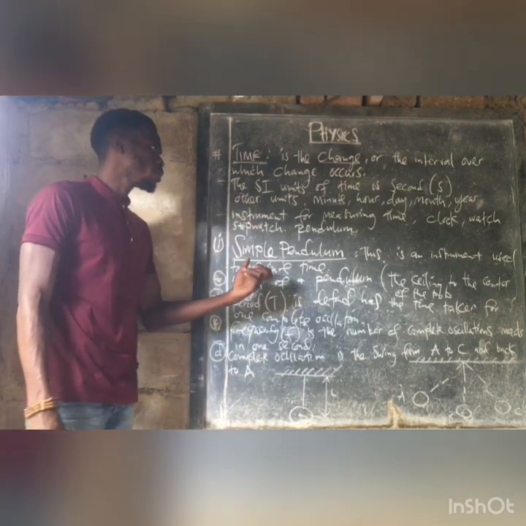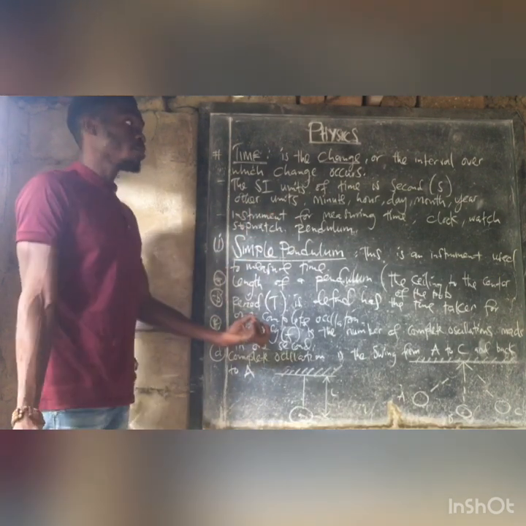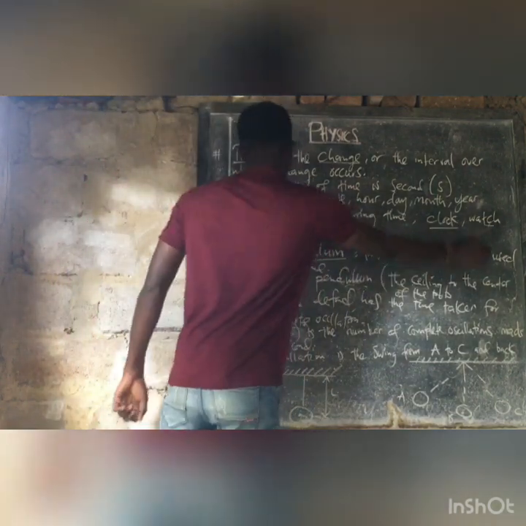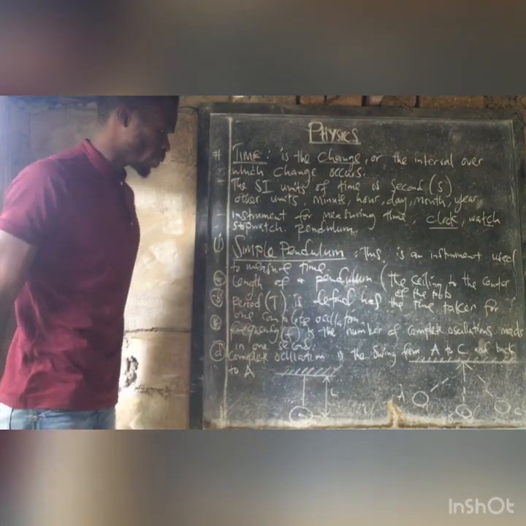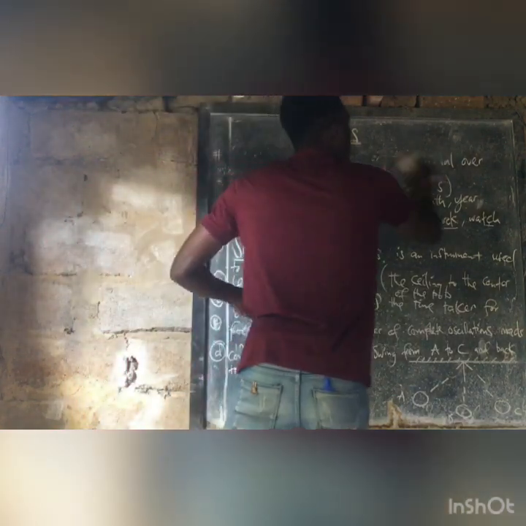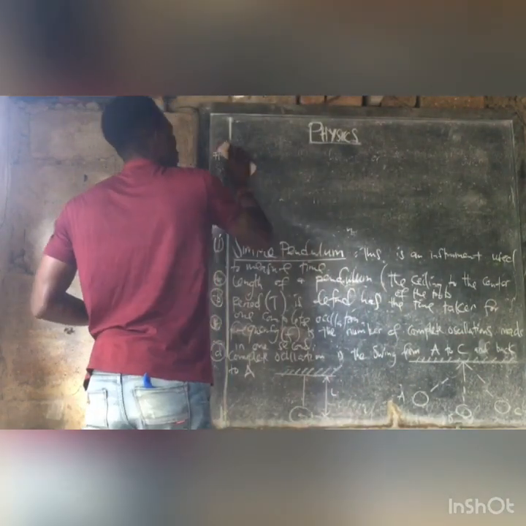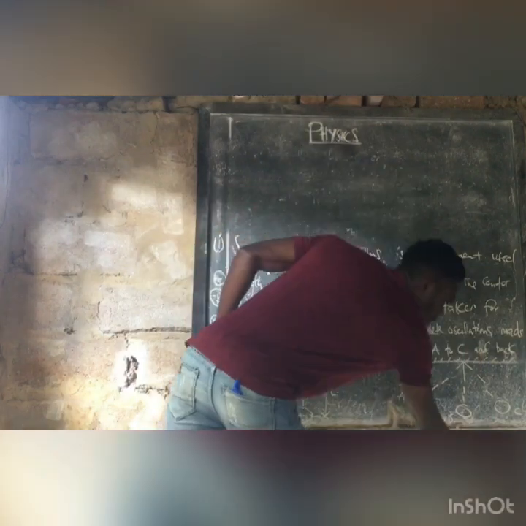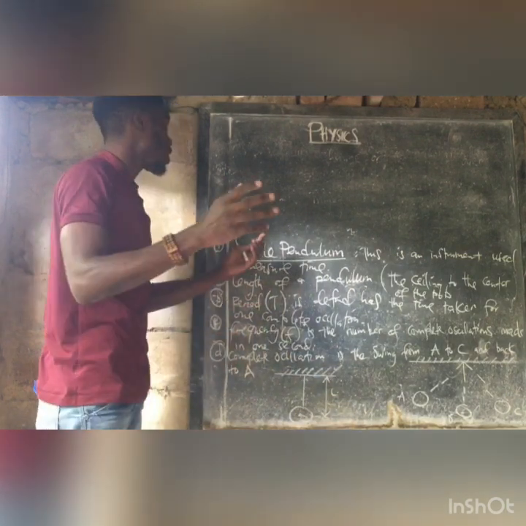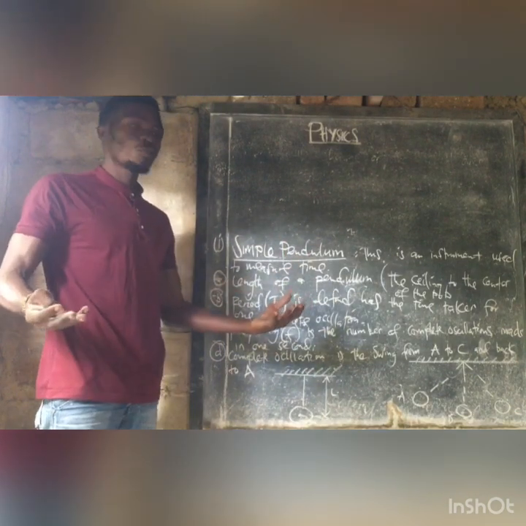The other thing we have to know about time is the instrument used to measure time. We have the clock, the watch, the stopwatch, and the pendulum. Today I want us to talk about the simple pendulum. It is called a simple pendulum because it is just simple. It is just made up of a string and a bob, a string tied to a bob, and then it attaches to a ceiling or anything which is stationary.